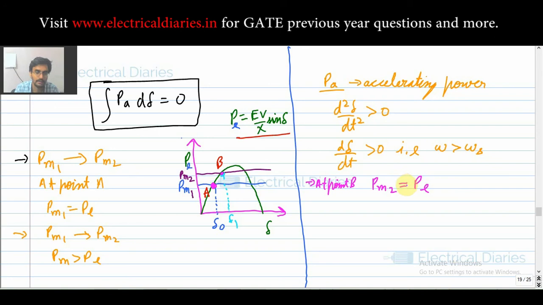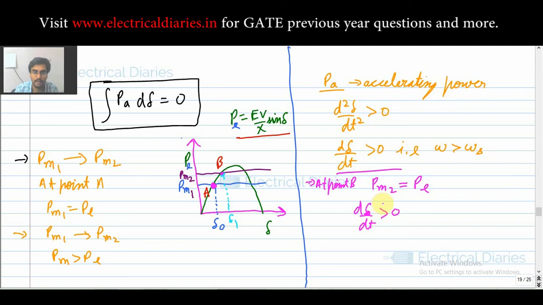But here d delta by dt is still increasing because of the inertia of the system. At this point PM2 equals PE, so your accelerating power becomes equal to 0, but your d delta by dt still increases.